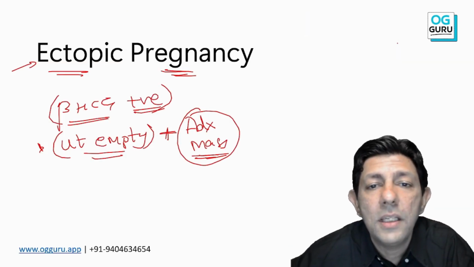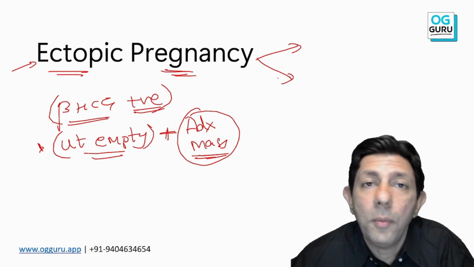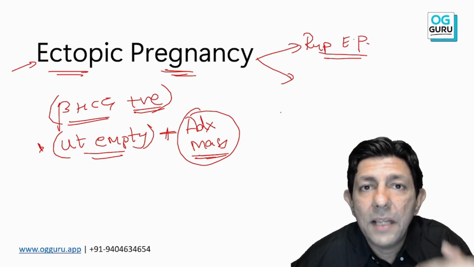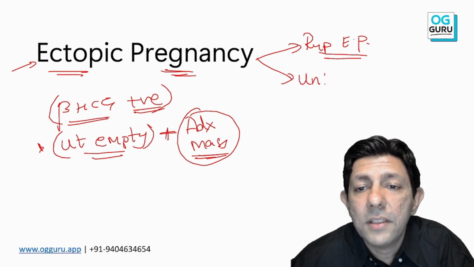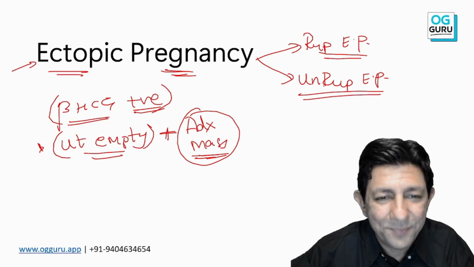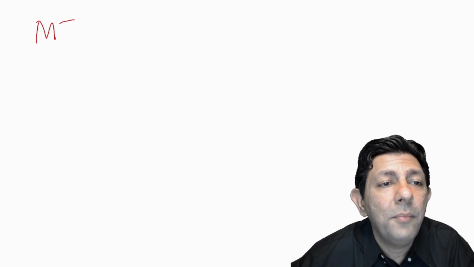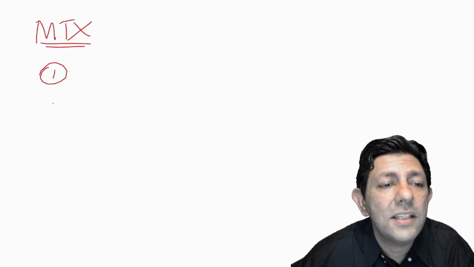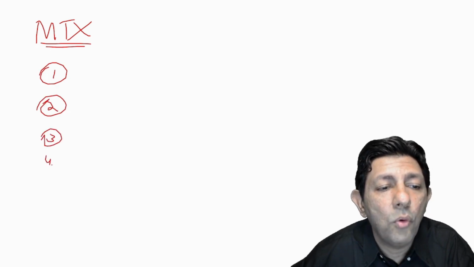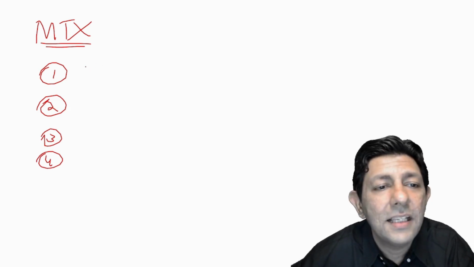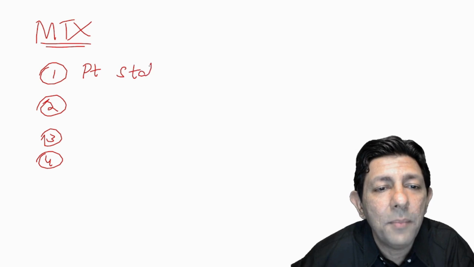Okay, my dear students, for ectopic pregnancy you have to remember both the scenarios. If it is a ruptured ectopic pregnancy, the patient is in shock, I have to stabilize the patient and do immediate surgery. And if it's an unruptured ectopic pregnancy, what do I do? Yes, sir. For unruptured ectopic pregnancy, methotrexate is the choice, provided 4 criteria. What are the criteria? Sir, the patient should be stable.